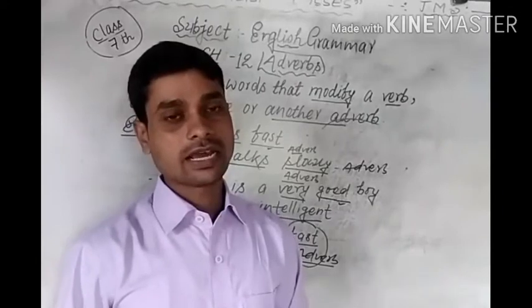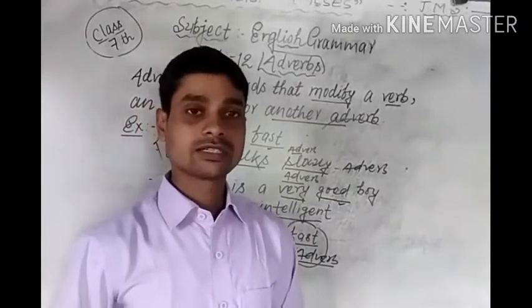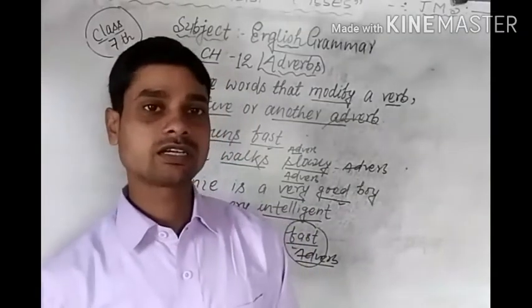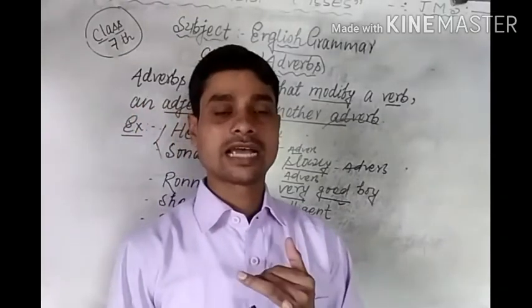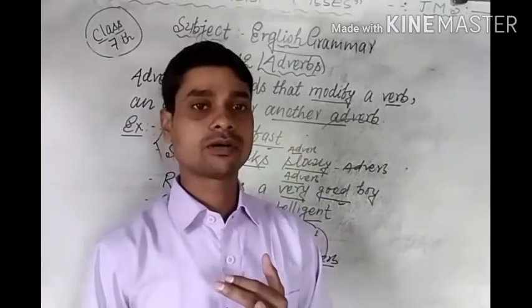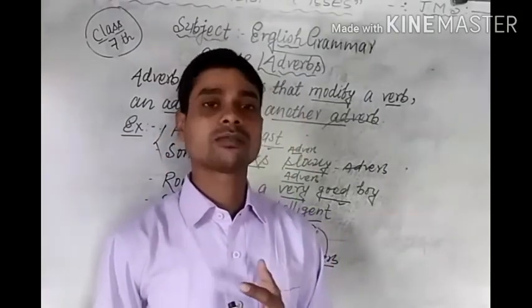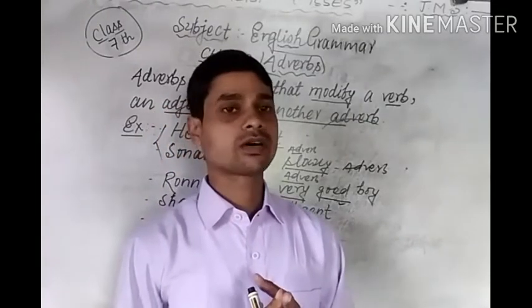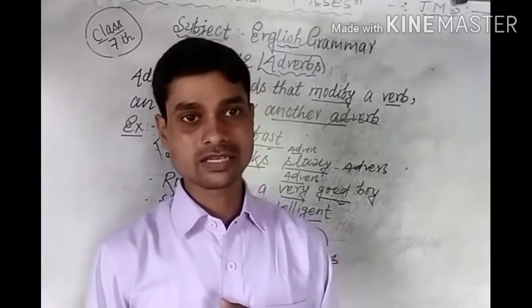Okay students, there are 7 kinds of adverbs. One by one we will study. First kind is adverb of manner. Second kind is adverb of place. Third kind is adverb of time. Fourth kind is adverb of frequency.